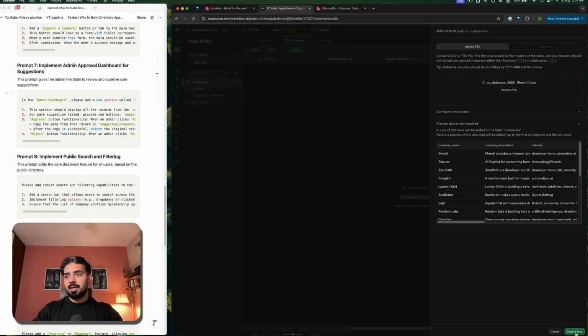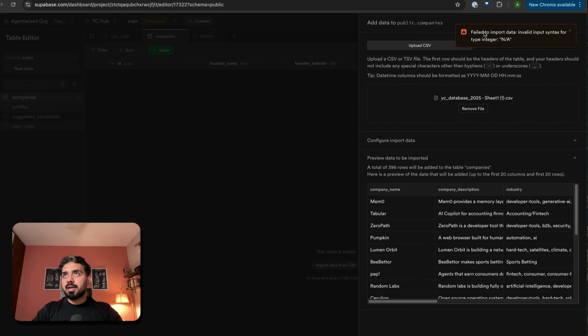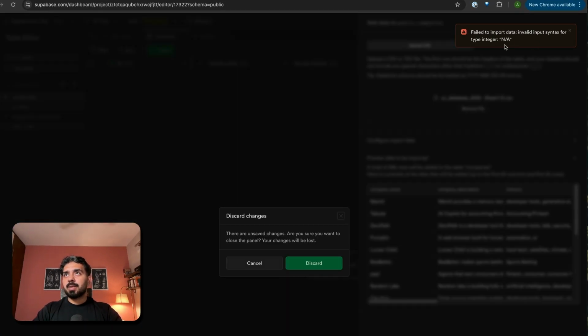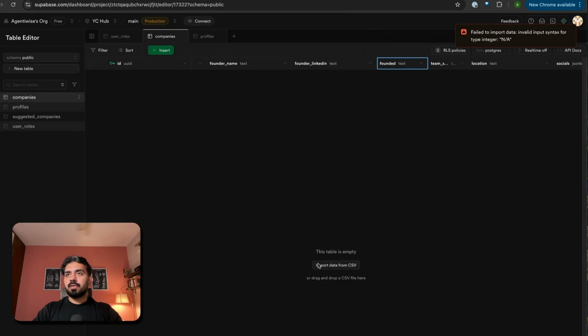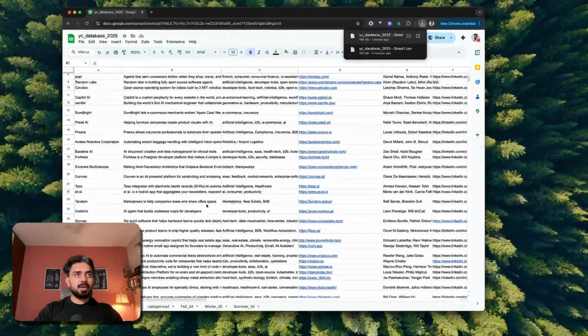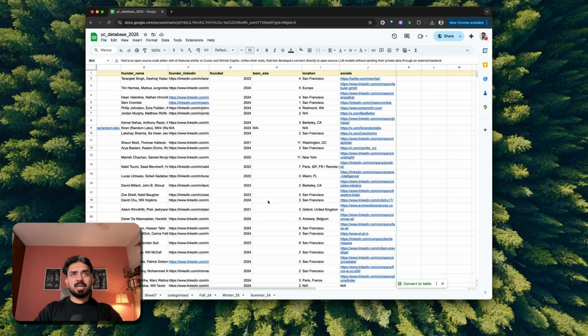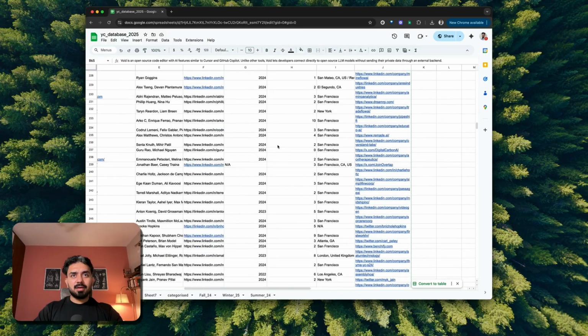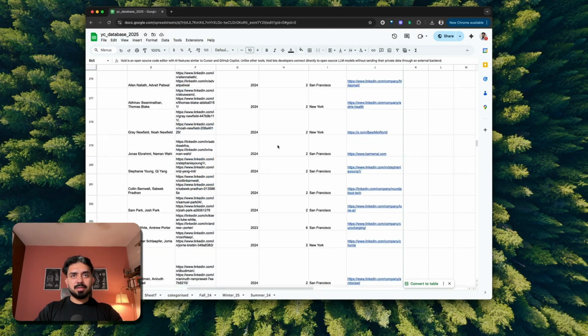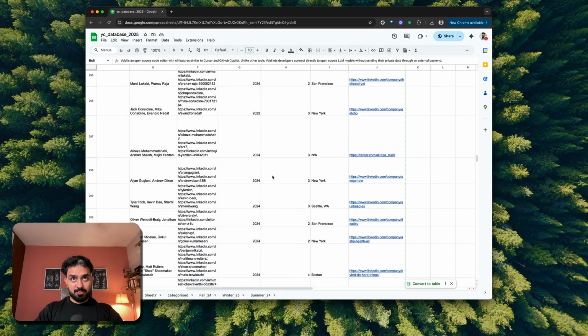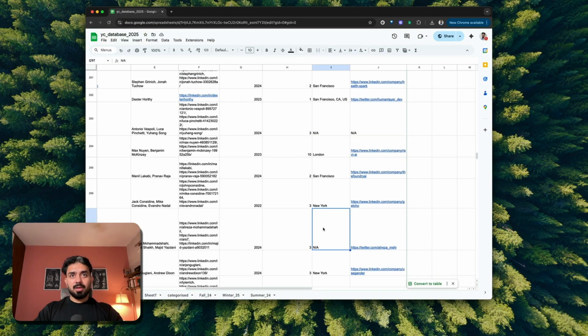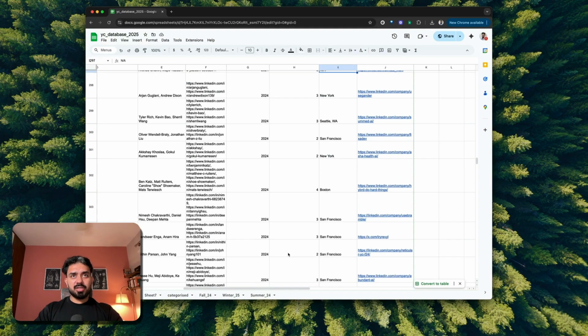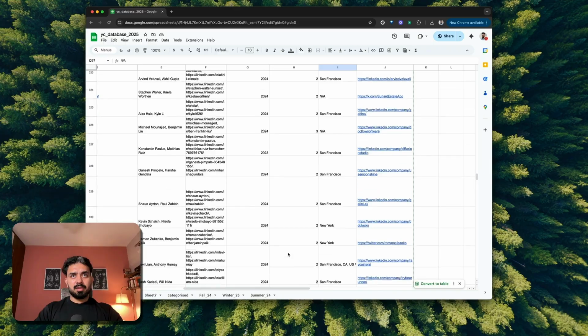Click on import data. Okay, I have got another error. Invalid input syntax for type integer n/a. Okay, where is this error? Okay, so team size, some of the team size I think is missing, and that's why it would have given us this. Oh, okay, I have n/a here, and there might be some.